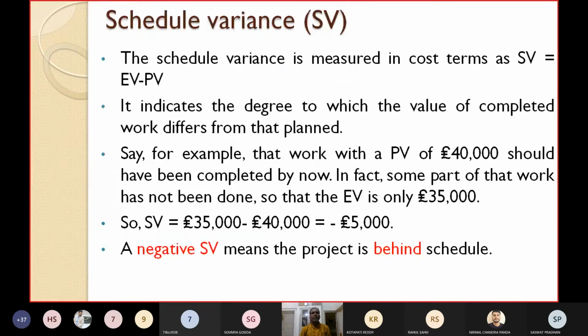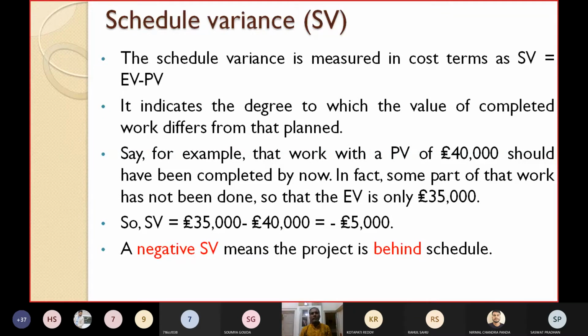Now let's quickly define how you can find out schedule variance. The schedule variance is measured in cost terms. It is represented as SV equals EV minus PV, where EV is the earned value and PV is the planned value. What does it indicate?